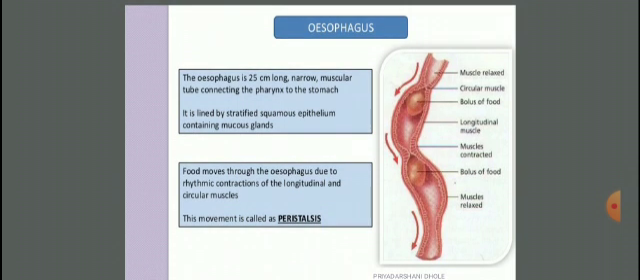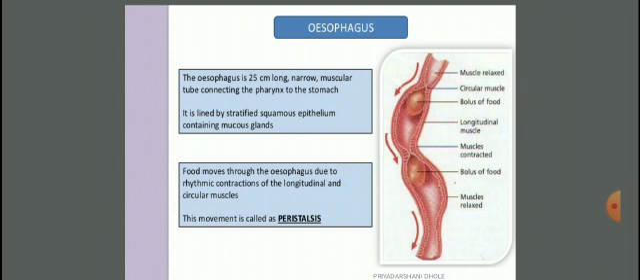Next part is the esophagus. The esophagus is a 25 centimeter long, narrow muscular tube connecting the pharynx to the stomach. It is lined by stratified squamous epithelium containing mucus glands, and the food moves through the esophagus due to the rhythmic contraction of the longitudinal and circular muscles. This movement is called peristalsis.